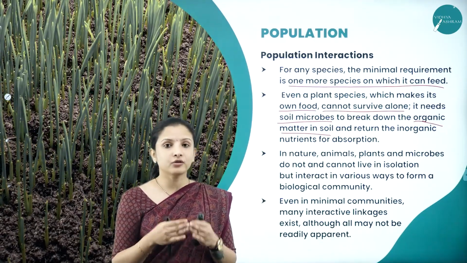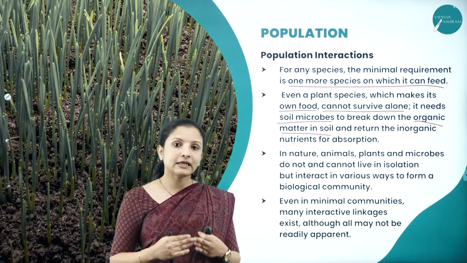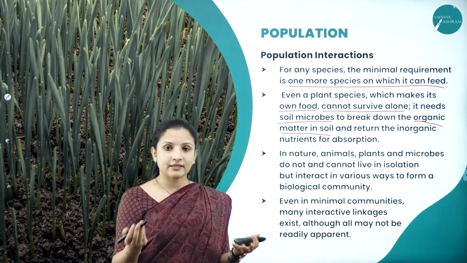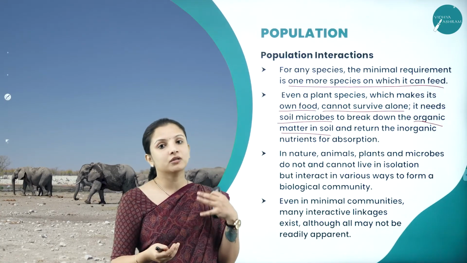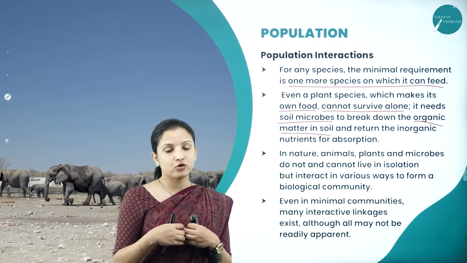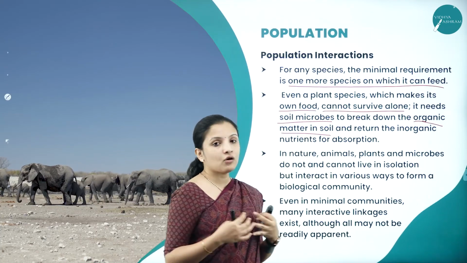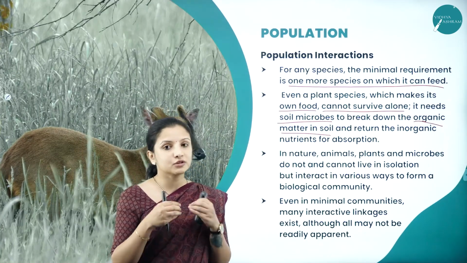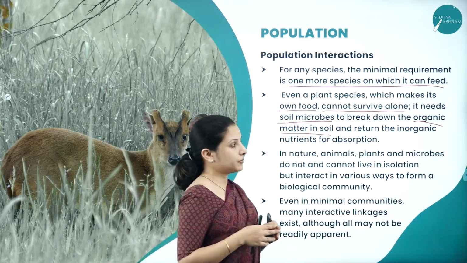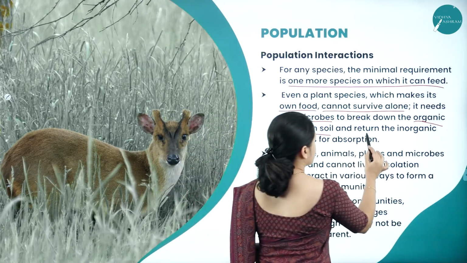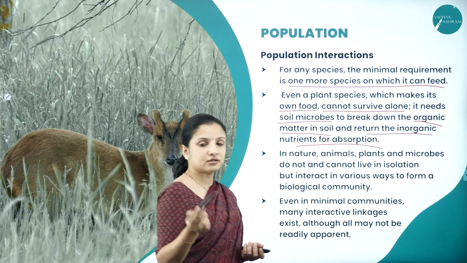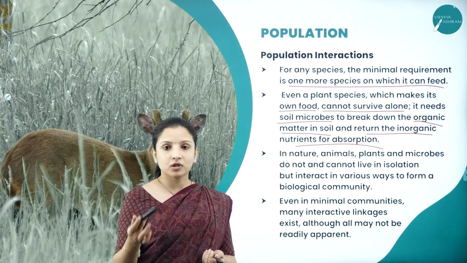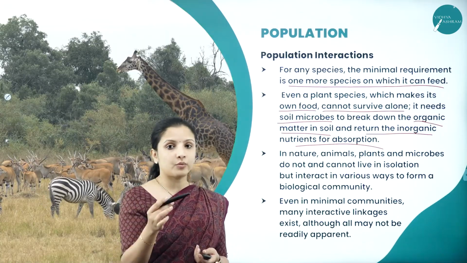But the plant cannot utilize the nitrogen directly. It needs to take the help of the rhizobium bacteria or the azotobacter, etc., in order for the nitrogen to be converted into ammonia and nitrates, and then it is utilized by the plants. Likewise, any organic material in the soil has to be broken down by the microbes into smaller bits and then only utilized by the plants, returning the inorganic nutrients for absorption. So the organic nutrients in the soil are broken down by the microbes, and these, broken down as inorganic nutrients, are then absorbed by the plants.